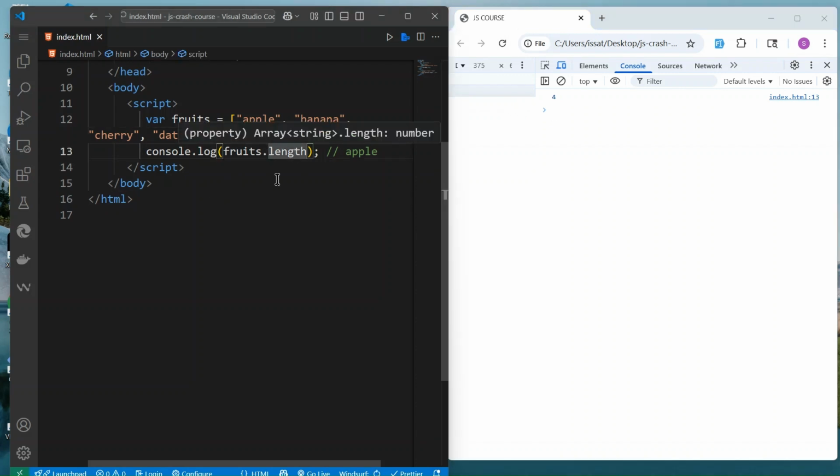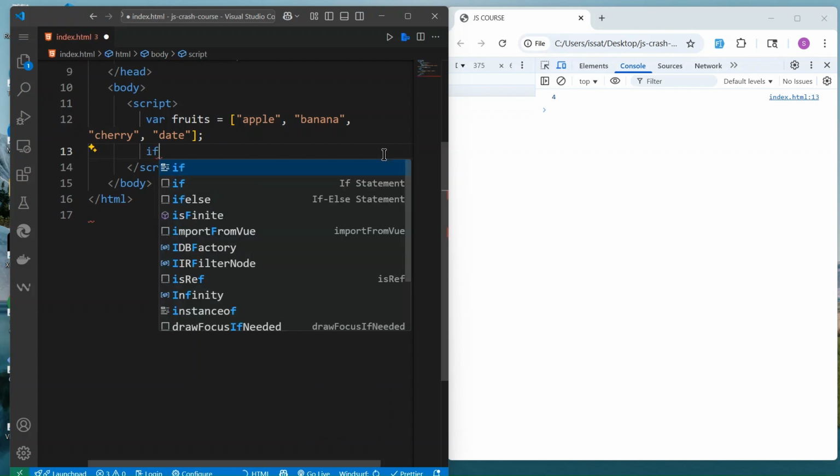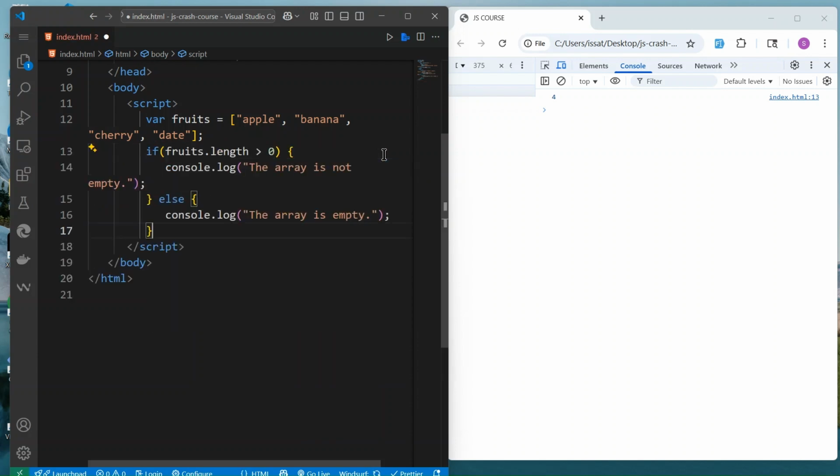This is about array. We can also do conditionals. What we saw, we can do the if statement. Let's do if array dot length is greater than 0. So we want to console.log the array is not empty, else the array is empty. If I reload here, you see the array is not empty.